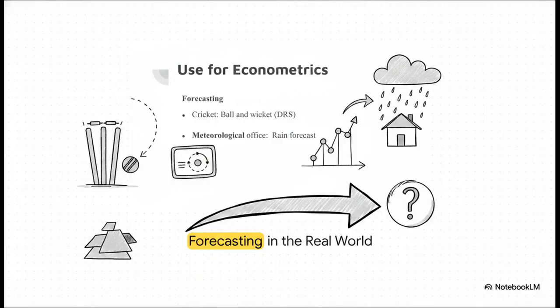And econometric forecasting is used absolutely everywhere. Seriously, if you watch cricket and you've seen the DRS, the decision review system that predicts the trajectory of a ball and whether it's going to hit the wicket, that is economic forecasting. Even something as routine as checking your local meteorological office's rain forecast before you leave the house relies on these exact same principles. It's all about taking past data to accurately predict future outcomes.